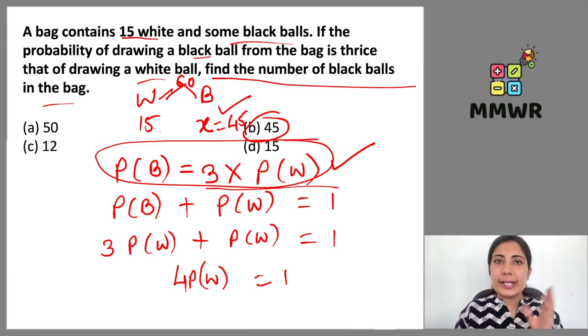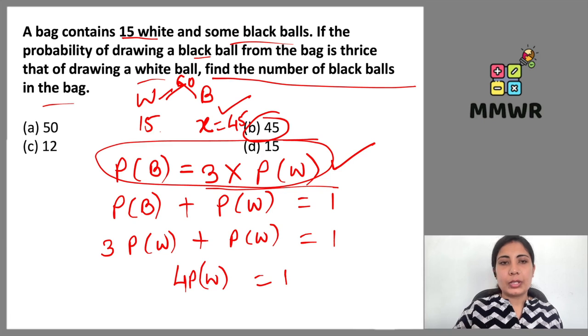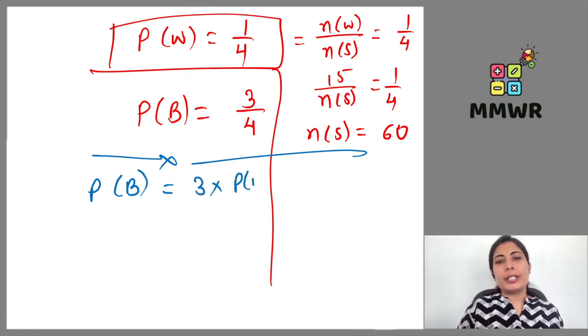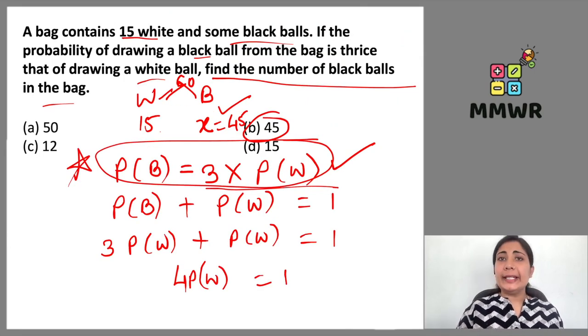So one of the ways is this one, in which we are getting it this way. Or else, another way is also there. I'll show you by this. We can directly put the value in the formula. Probability of black ball is 3 multiplied by probability of white ball, right? Now probability of black ball. Do we know how many black balls are there? No. In terms of variable, we know x.